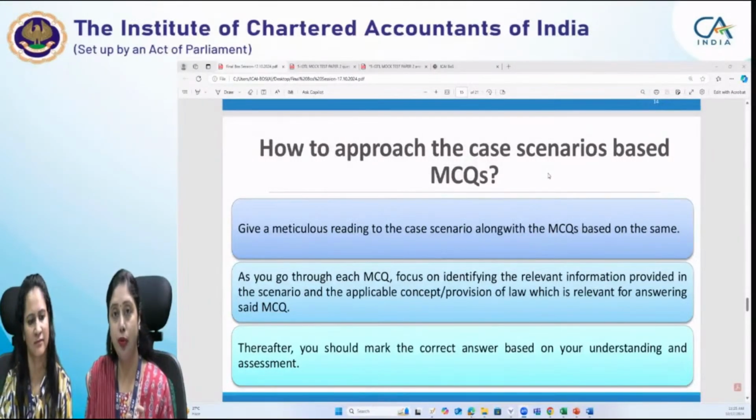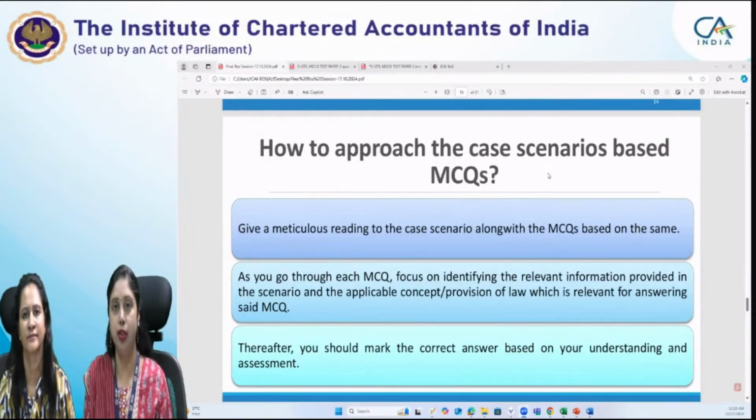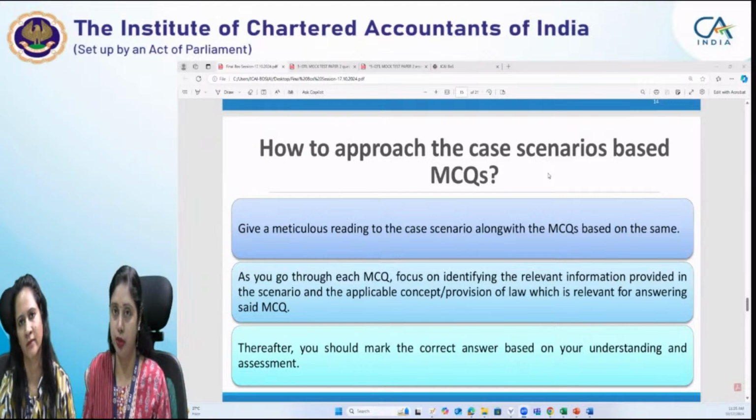First, you have to give a very meticulous reading to the facts of the case scenario. After that, you have to go through each and every MCQ. Now, when you are going through the facts of the case, since we know the provisions of law, as we have just gone through all the provisions before the examination day, at every point we start revising in our mind that this would have been asked in the question. This point is given, then definitely the RCM provision would be there. This point is there, an exemption would have been tested, and here the ITC provision would have been tested.